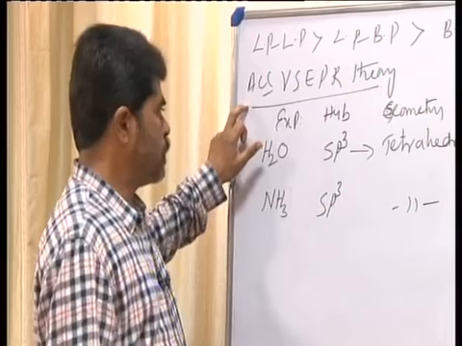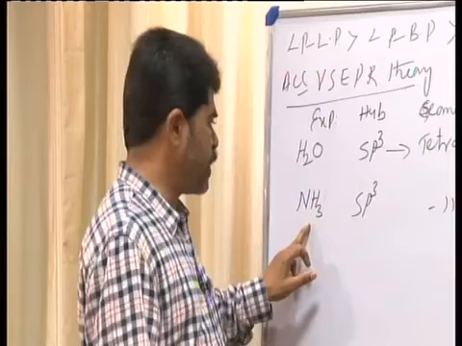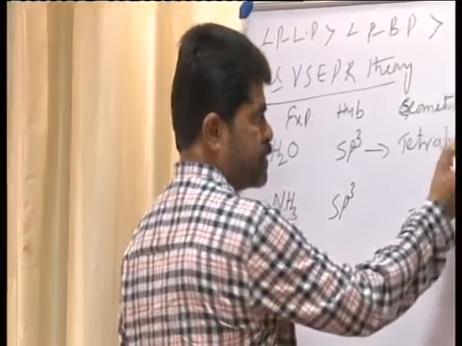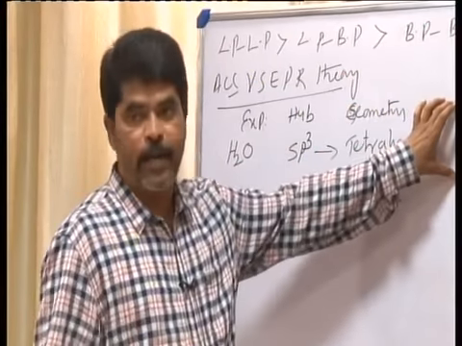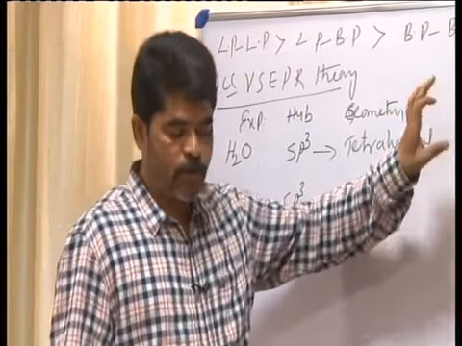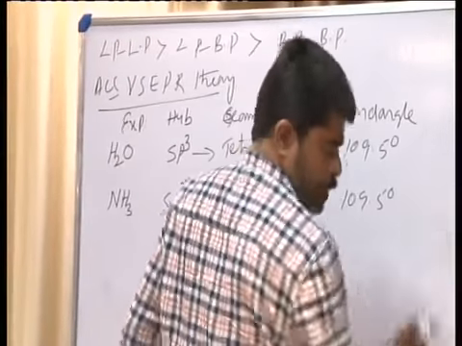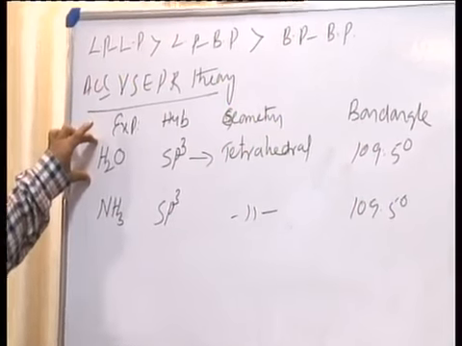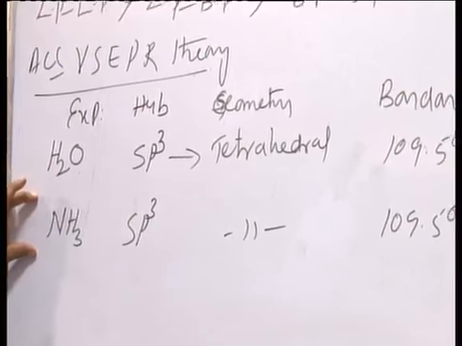The expected hybridization in case of water is sp3, and even in case of ammonia also sp3. The expected geometry is tetrahedral, and in both the expected bond angle is 109.5 degrees. But water contains 2 lone pairs of electrons, whereas ammonia contains 1 lone pair.